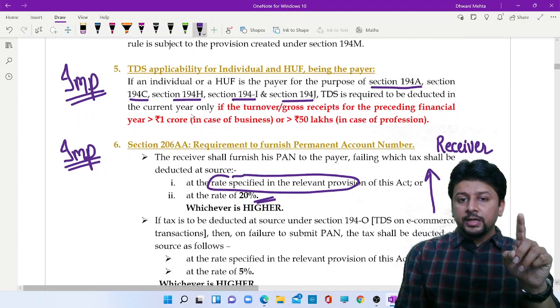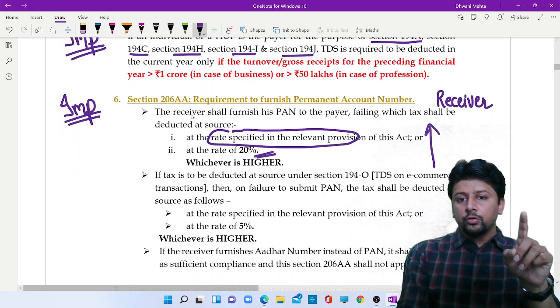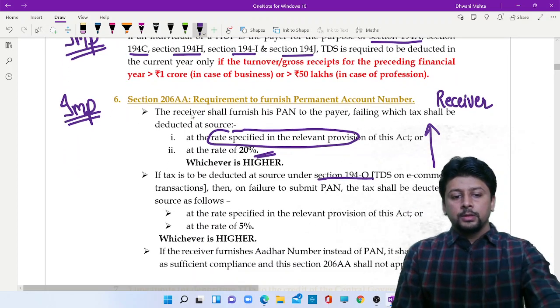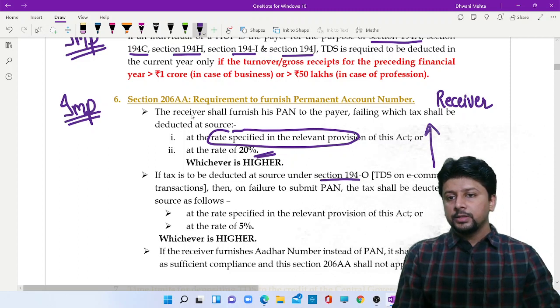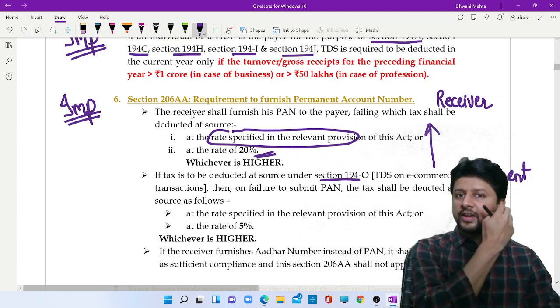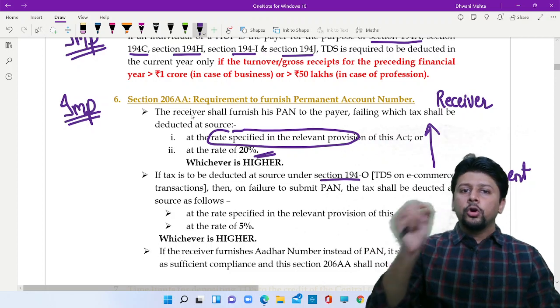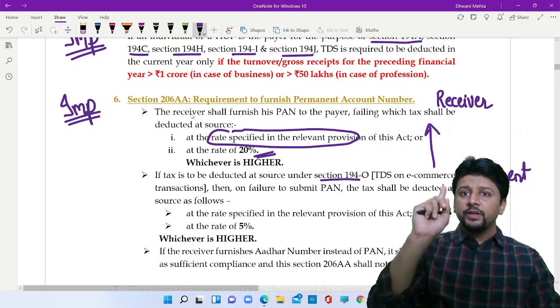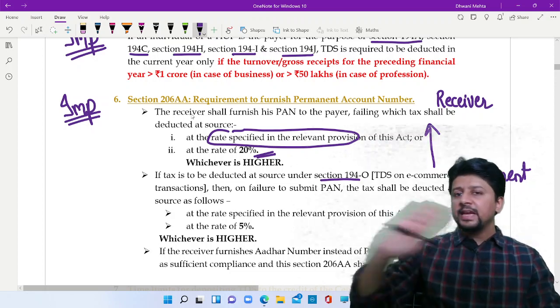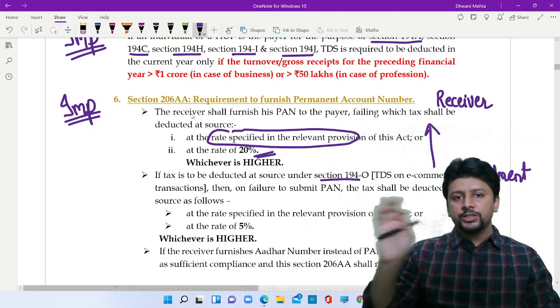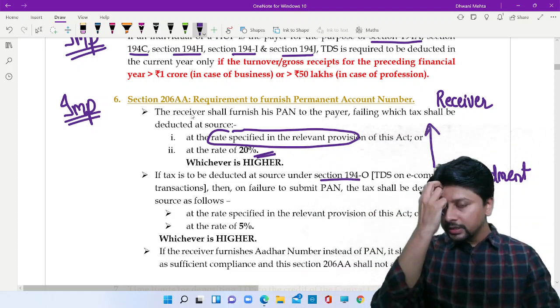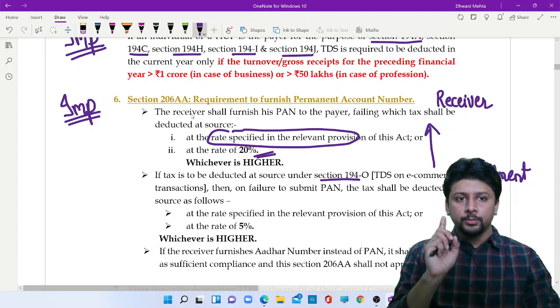If you are deducting tax under section 194O, which is the amendment for TDS applicable on e-commerce transactions, then instead of 20%, it will be 5%. The formula remains the same. Rate given in the section or 5%, whichever is higher, if it is 194O. If it is any other section, rate given in the section or 20%, whichever is higher. The receiver is supposed to submit his permanent account number.